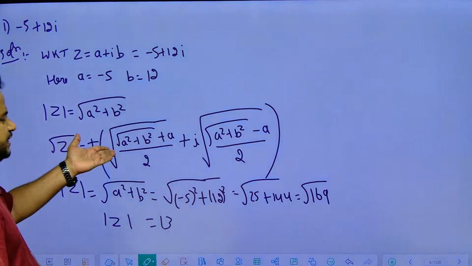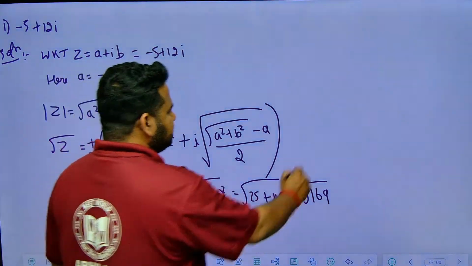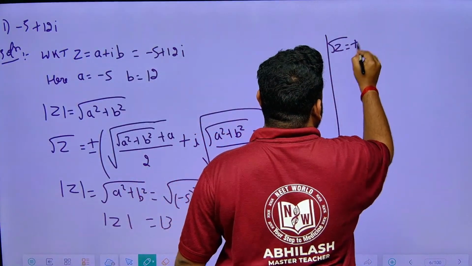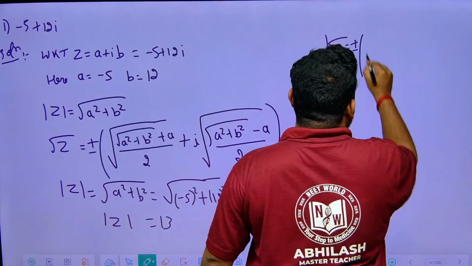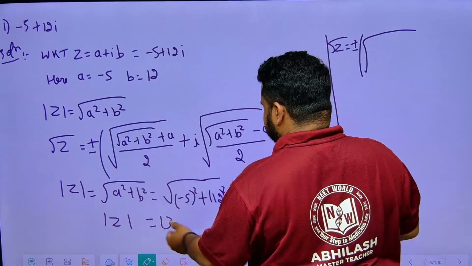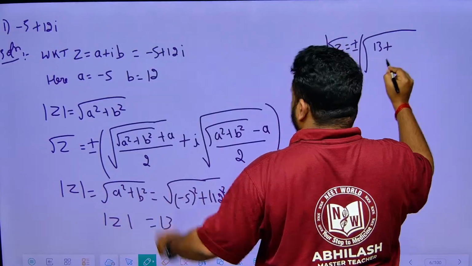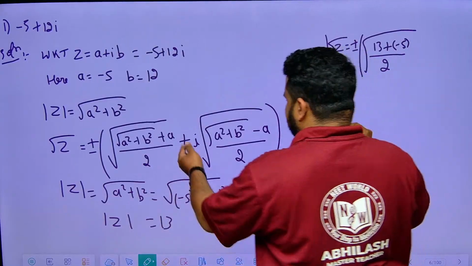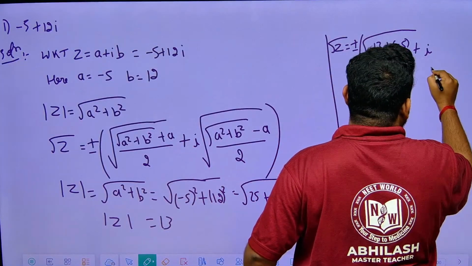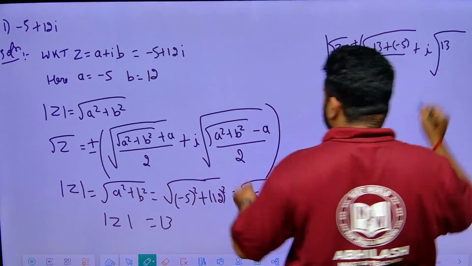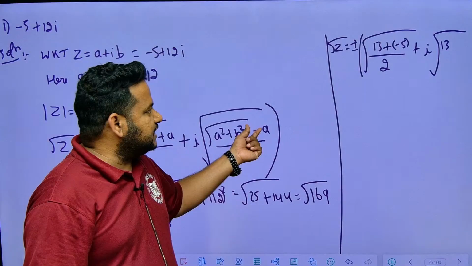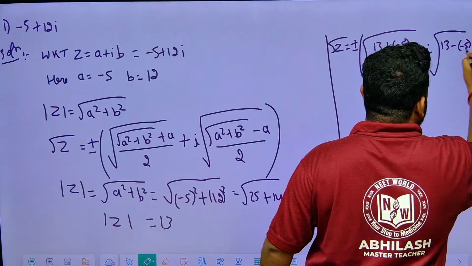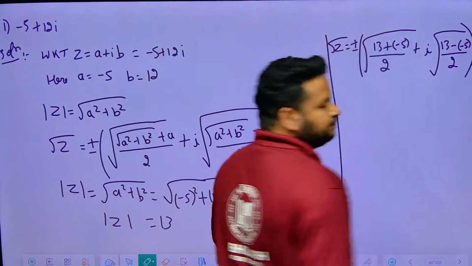Now if I put this value in this formula, what will happen? Observe this. Square root of z will be equal to plus or minus, within the bracket, square root of a square plus b square is 13. 13 plus a, plus a is minus 5, so I will write 13 minus 5 divided by 2. Plus I into square root of, again square root of a square plus b square is 13, minus a. Minus 5 means minus of minus 5, divided by 2. This is what I am having, friends.